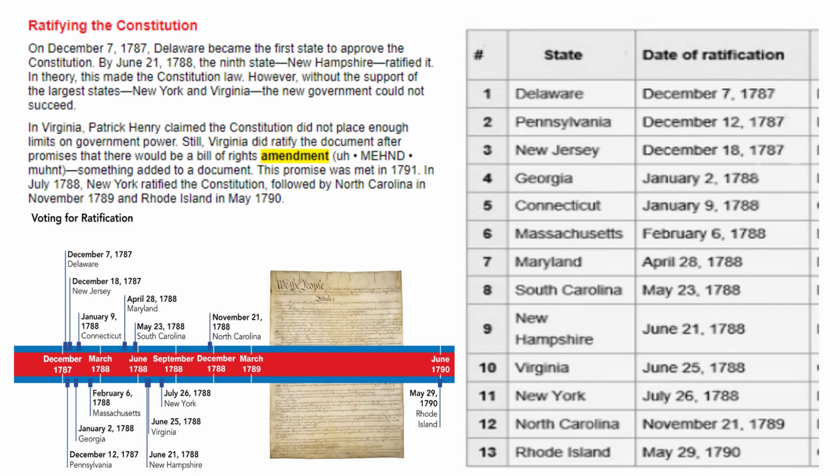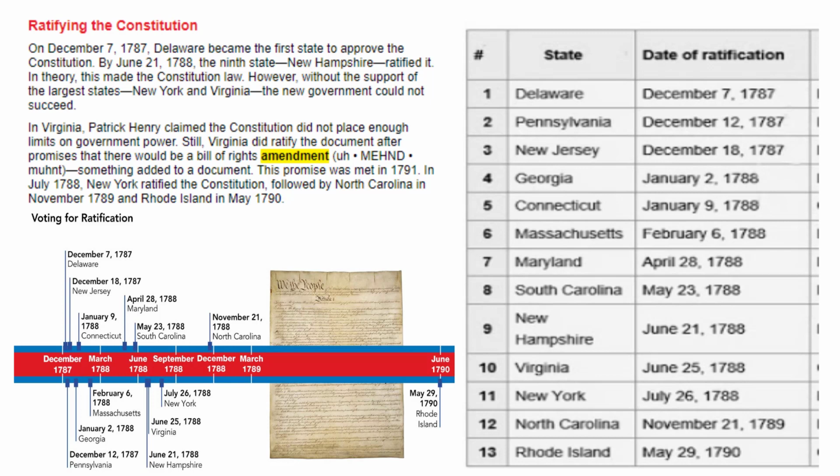Ratifying the Constitution. On December 7, 1787, Delaware became the first state to approve the Constitution. By June 21st of 1788, the 9th state, New Hampshire, ratified it. In theory, this made the Constitution law. However, without the support of the largest states, New York and Virginia, the new government could not succeed.